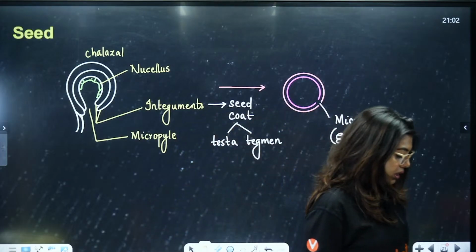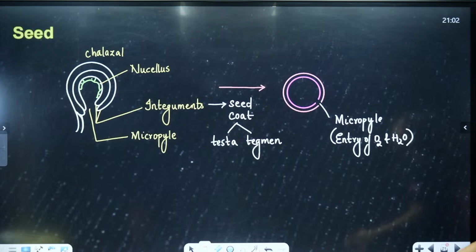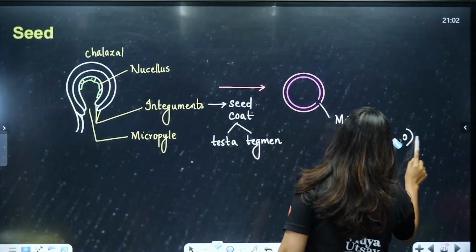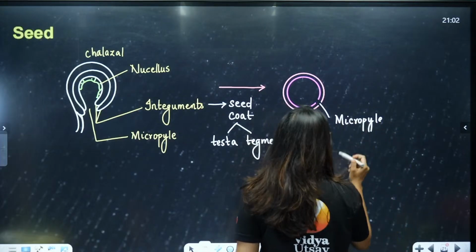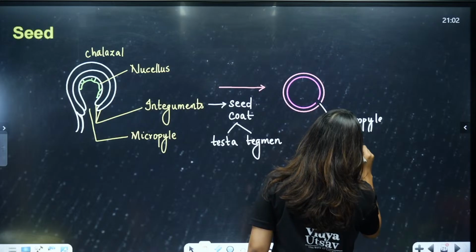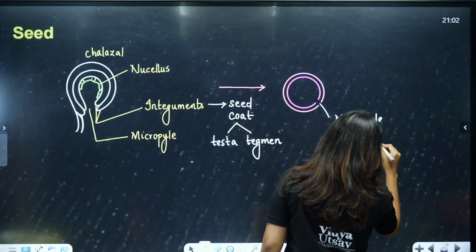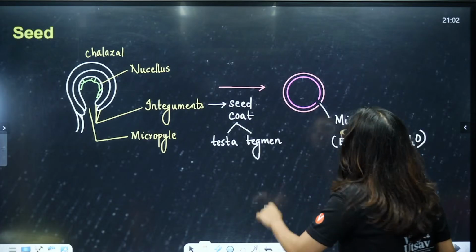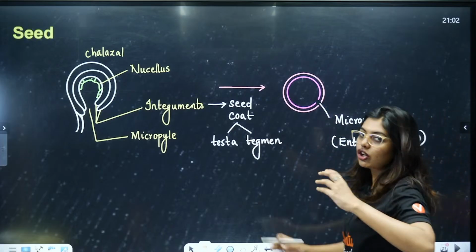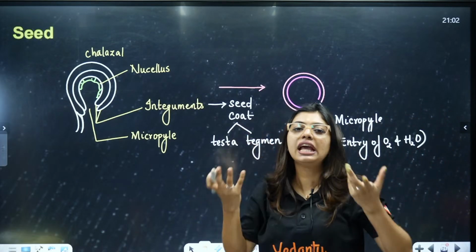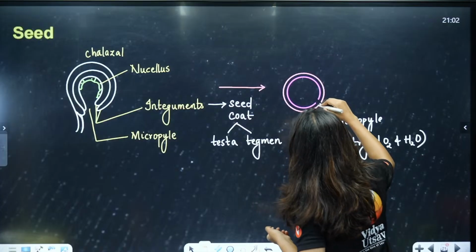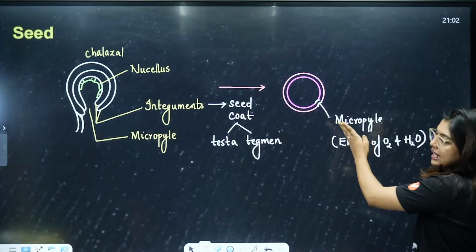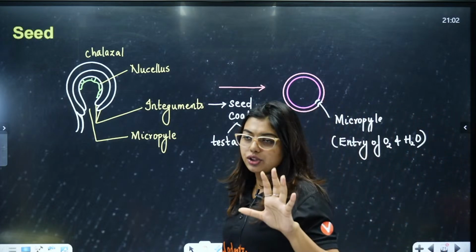Clear? Now here, look all of you, this micropyle, entry, oxygen and water. Why, students? Because integuments were absent in that portion. Obviously, if they are forming the testa and tegmen, in that region integuments are not going to be present. So, this region became the micropyle region where there is an entry of water as well as oxygen.